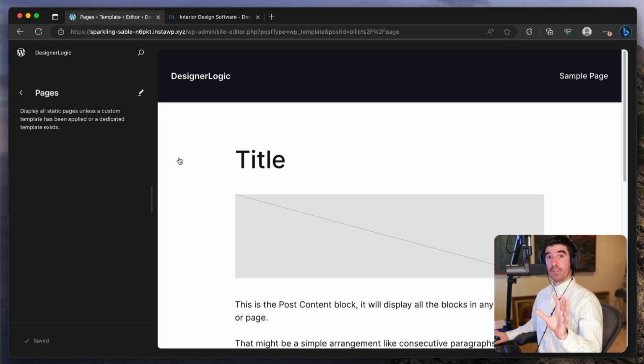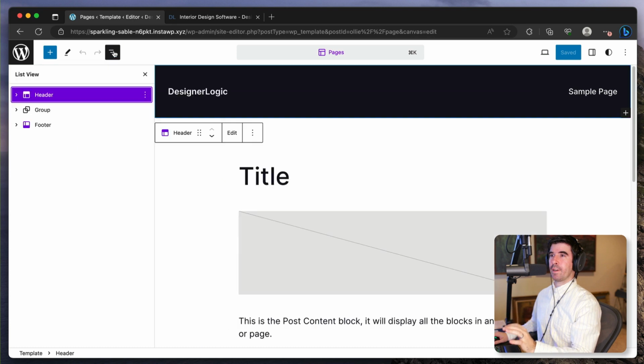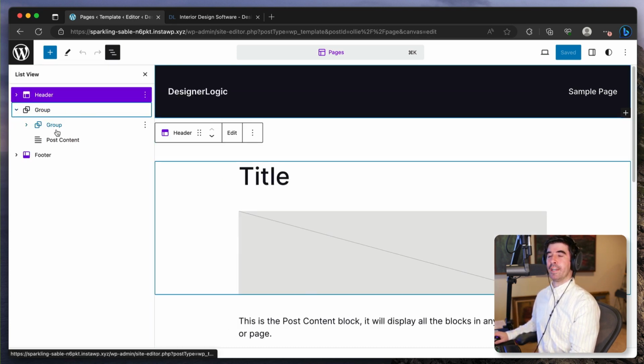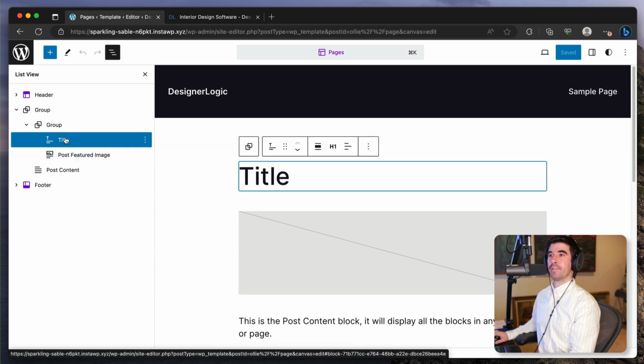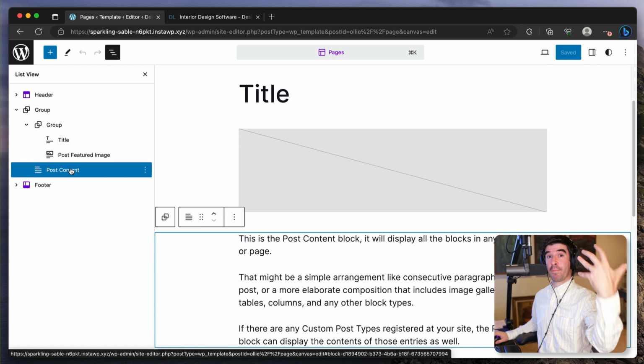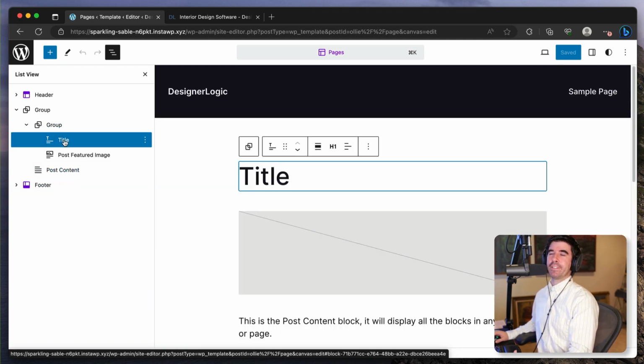That any page that you create will have this header section. All right, and I'm going to open the navigator here so it makes sense. Header section, and then there's a group that contains the title, the post featured image, and the content. The content is whatever you actually make in the page, and then a footer. So just for starters, this is very blog-like of WordPress from the original WordPress. And so it doesn't make sense for pages, really.